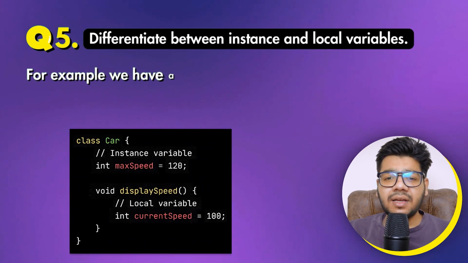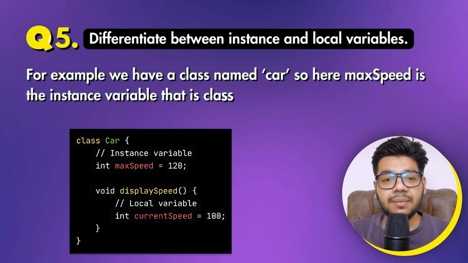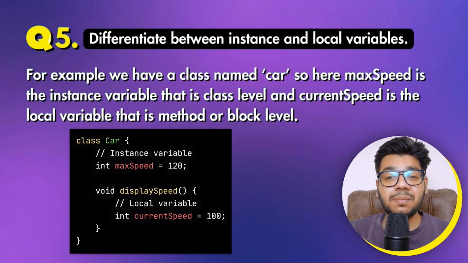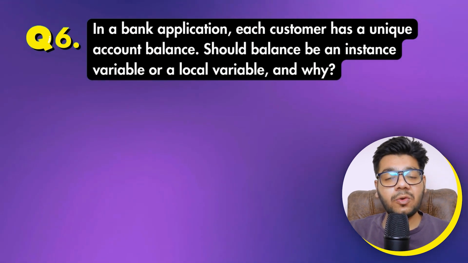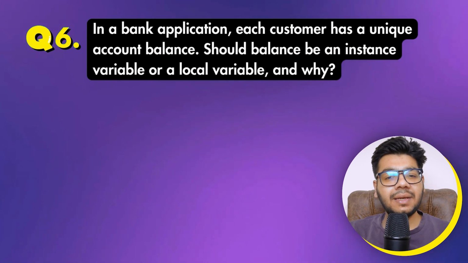For example, we have a class named Car. So here max speed is the instance variable that is class level, and current speed is a local variable that is method level or block level. Sixth question is, in a bank application, each customer has a unique account balance. Should balance be an instance variable or local variable, and why?